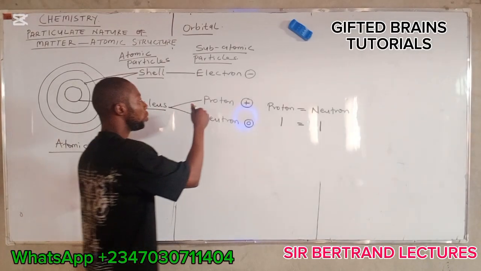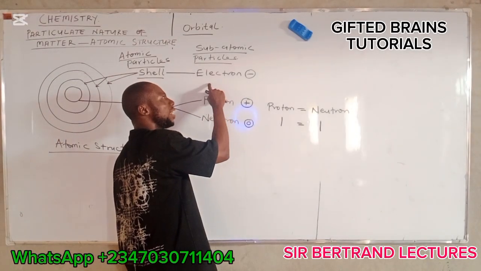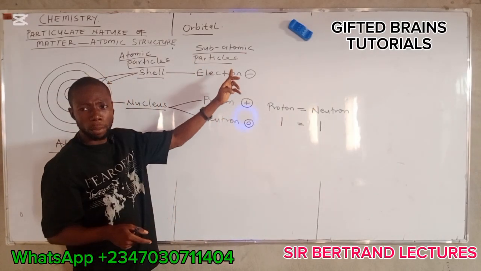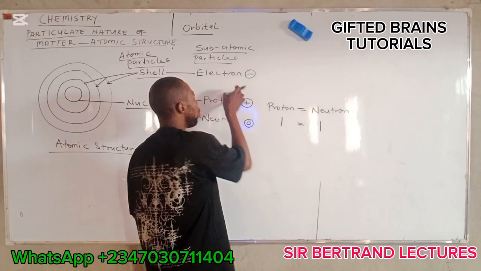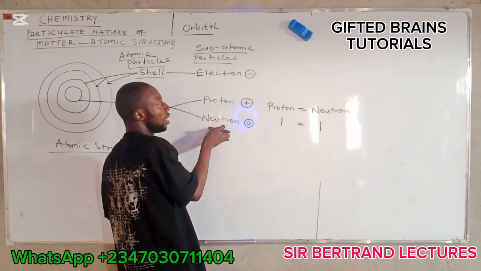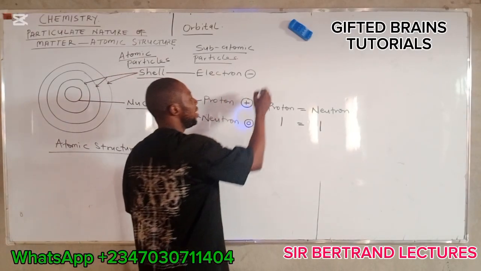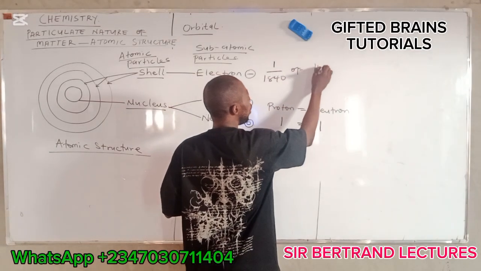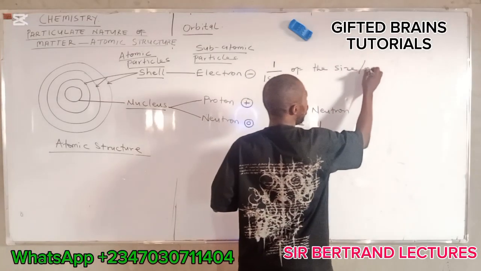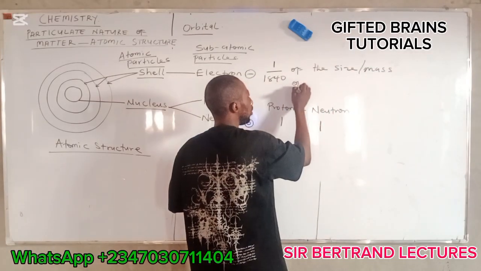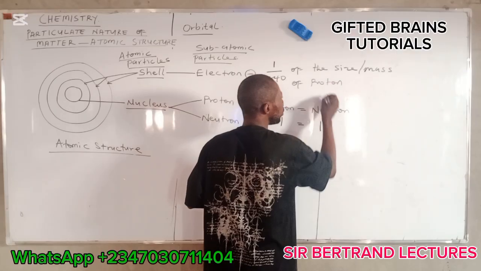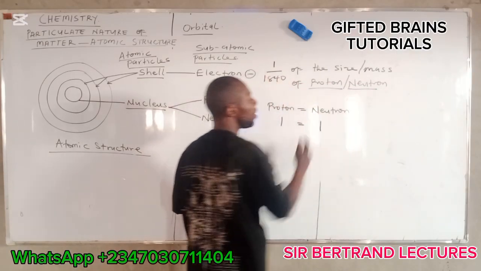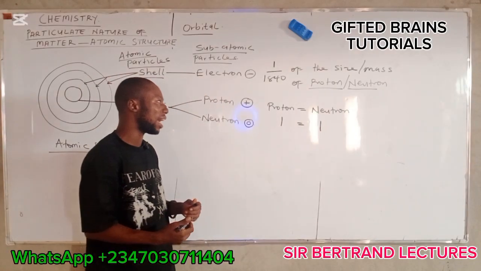The electron is the smallest among these three subatomic particles. Compared to the proton and neutron, the mass of the electron is 1 over 1840 of the mass of the proton, or the neutron, because proton and neutron have the same mass.